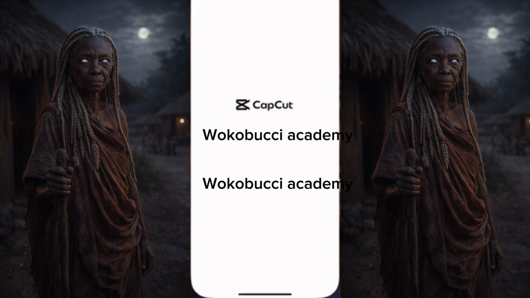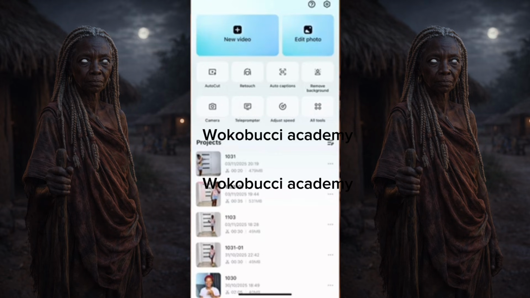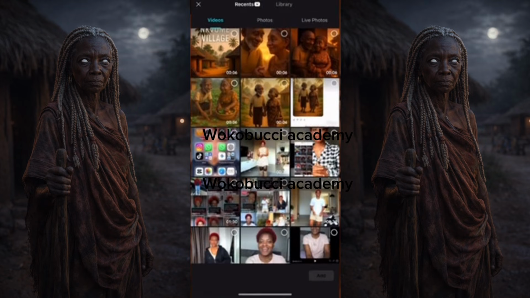I'll be opening my CapCut app. Open your CapCut like this. You click on new video or add videos, depending on how yours is. So I have this. Now the first thing I'll do is to add my videos according to the story.